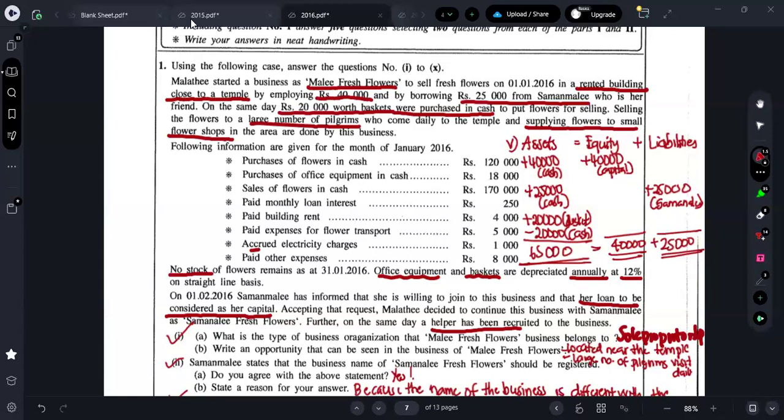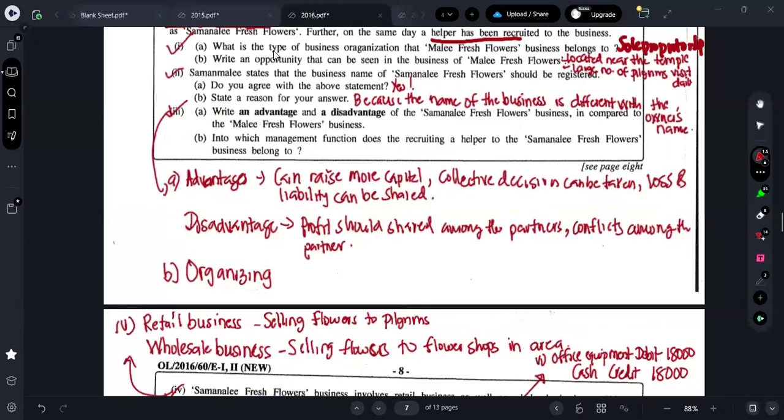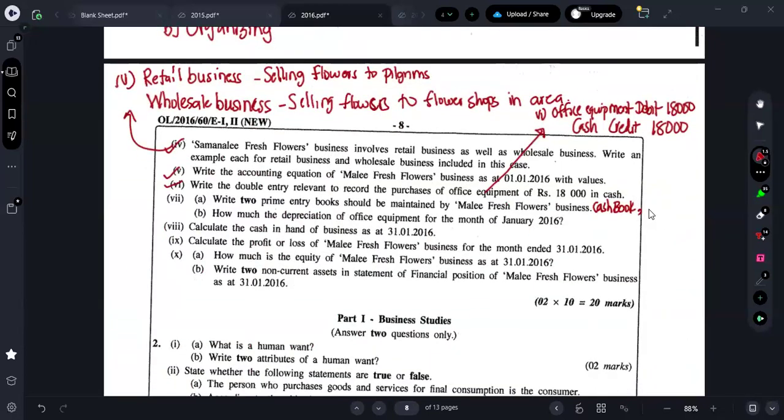What is to be recorded in the general journal, guys? Did you all notice? The accrued electricity, the accrual, should be recorded in which prime entry book? General journal, right? Therefore, the next one is the general journal. In your paper, they can ask the prime entry book, and along with that, they can ask what transaction is related. So make sure that you study this part properly.